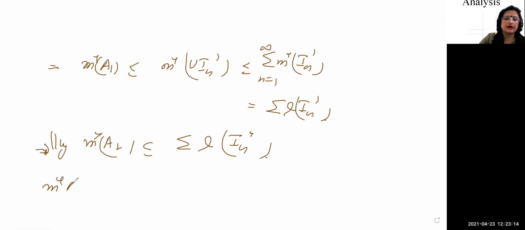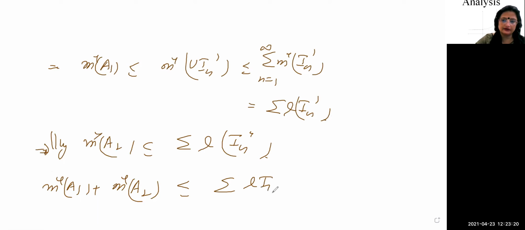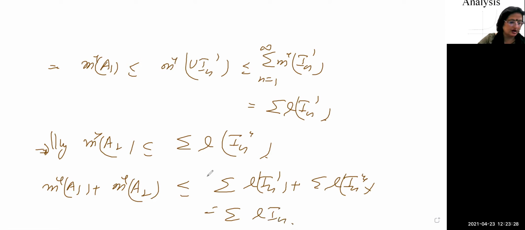So we have to add to find the final result. Summation of length of In dash plus summation of length of In double dash comes out to be the summation of length of In, and by number 1 this is less than or equal to m star A plus epsilon.